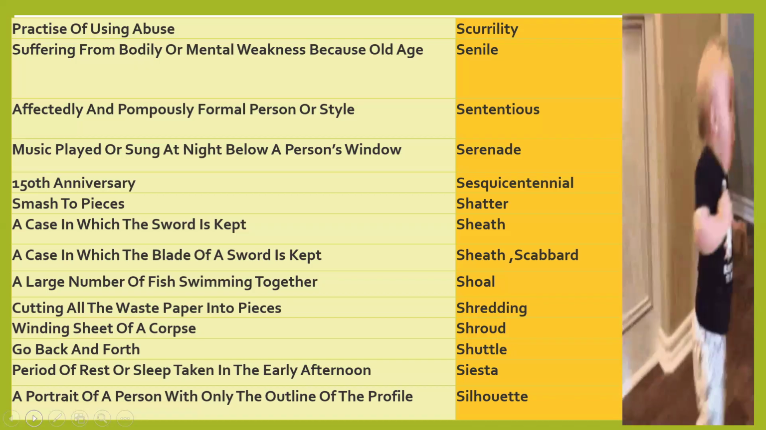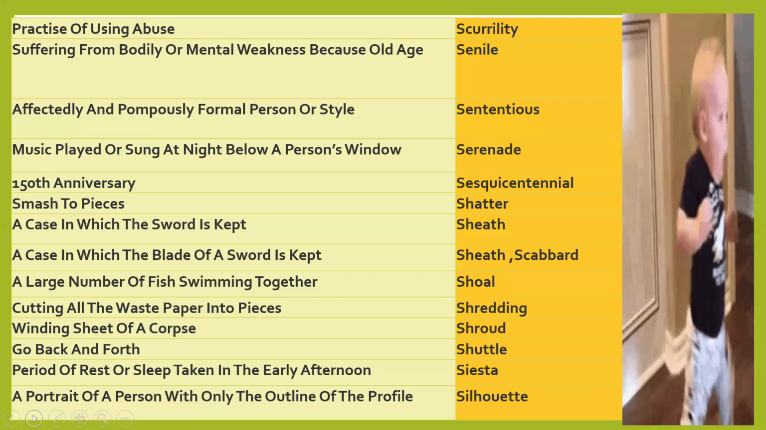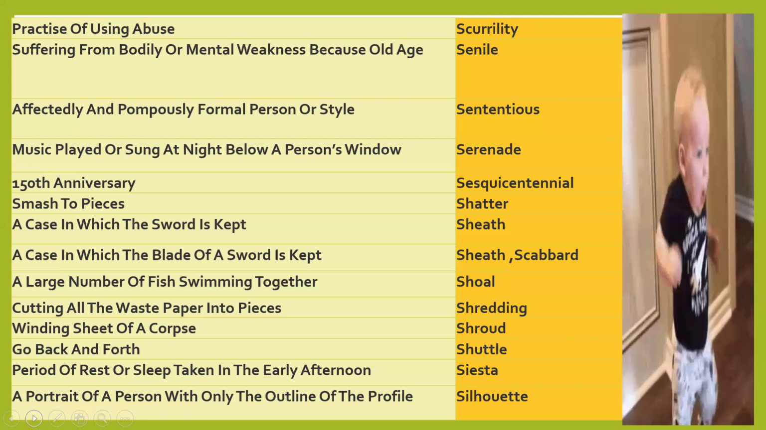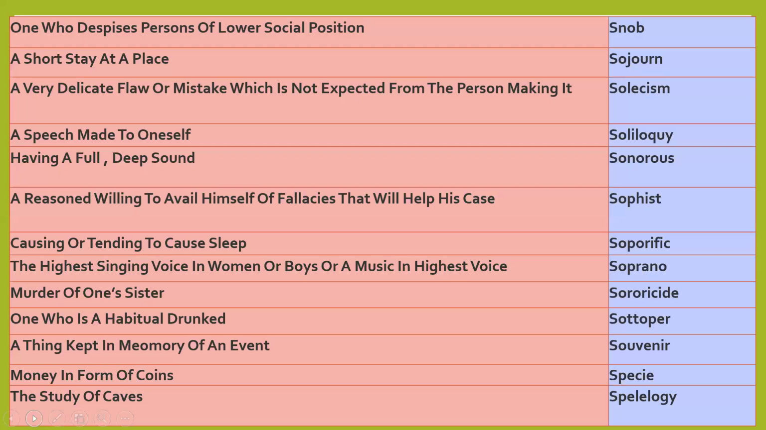Silhouette, a portrait of a person with only the outline of the profile. Means outline. Outline of any profile is silhouette. Snob: one who despises a person of lower social position, one who thinks that I am superior and the other person is inferior, in knowledge and in social status.